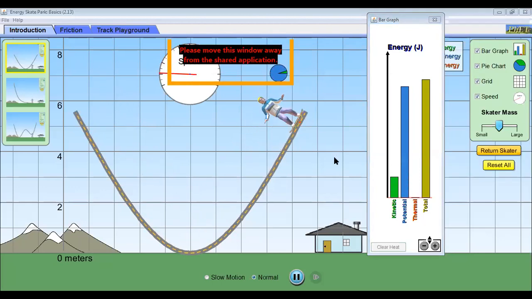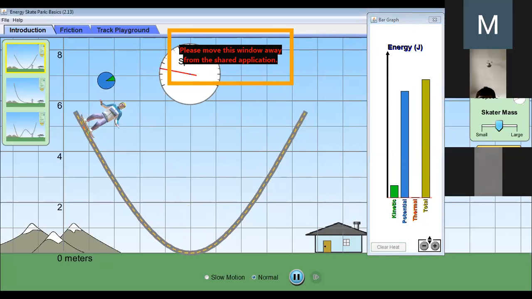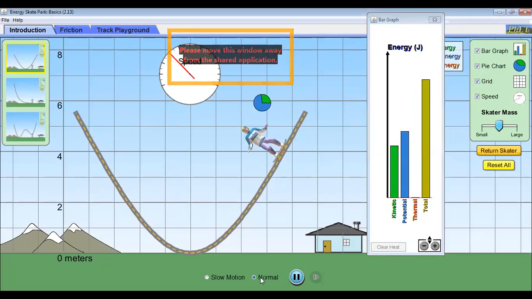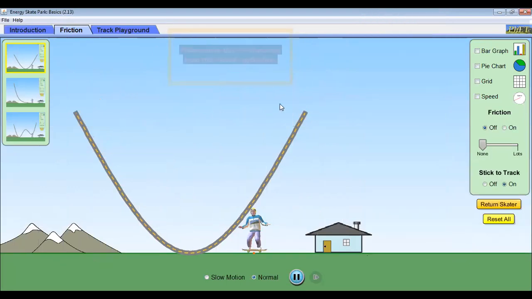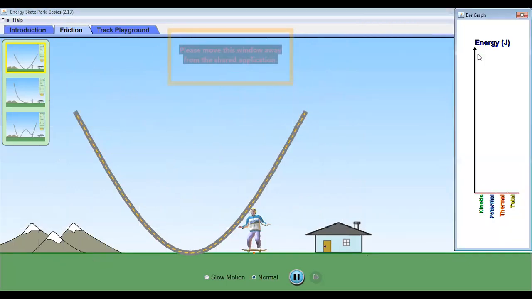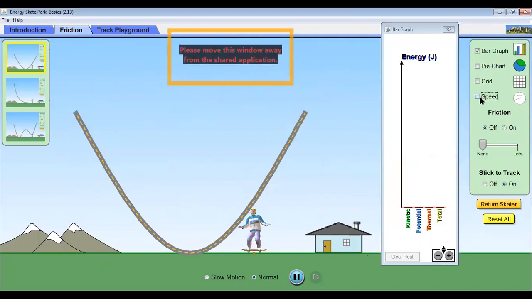Because in real life, we have some very interesting parameter involved. Okay. So I will pause it now. And let's talk about a real life scenario. What happens in real life? Everything is the same. I turn on the bar graph. I can turn on the speed as well. And let's look at what happens in real life.